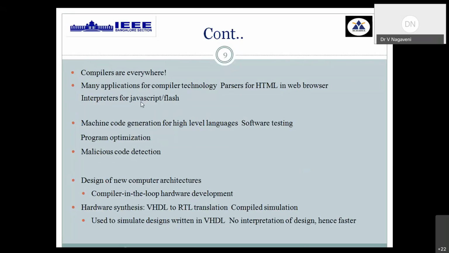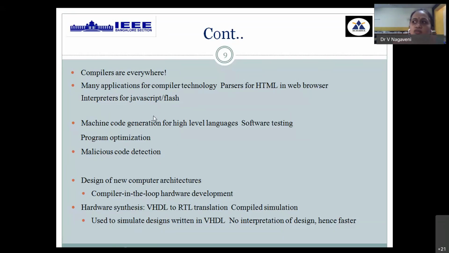Then overall, still a continuation of why compilers are required. Compilers are the intermediate software for communication between two different entities and are used everywhere. It may be used as a parser for an HTML browser, or to generate machine code from any high level language, or for the software testing part, or for program optimization, or to detect any kind of malicious code in your input programming language.